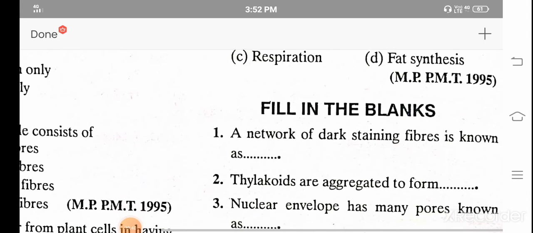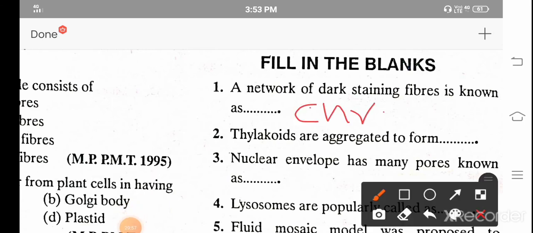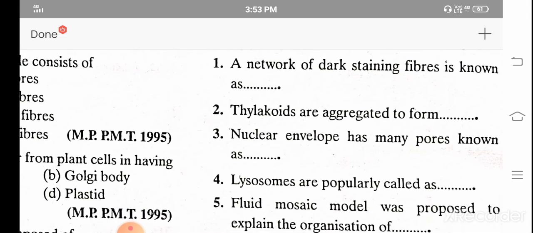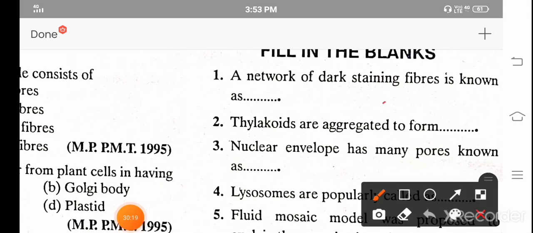Now these are the fill in the blanks. A network of dark staining fibers is known as chromatin. Thylakoids are aggregate forms of, everybody knows, grana.